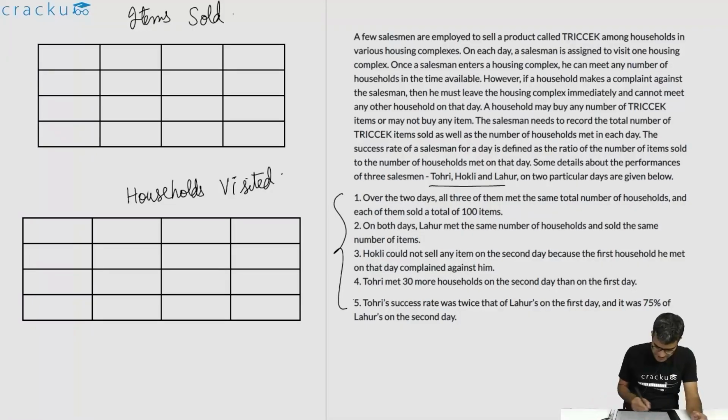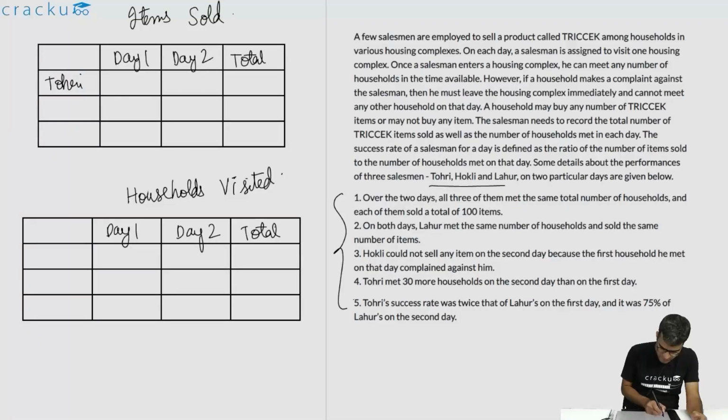In both of them, let us write down their names. The first one is, this is day 1, this is day 2, and this is total. This also is day 1, day 2, and total. This is Story, Hockley and Lahore. This also is Story, Hockley and Lahore.